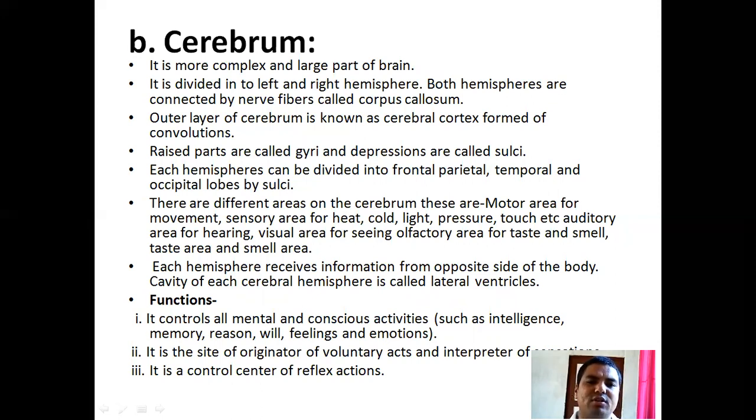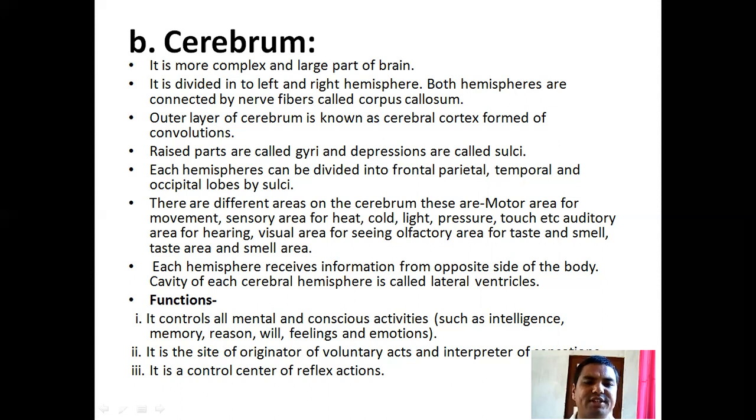The outer layer of the cerebrum is known as the cerebral cortex, formed of convolutions. Raised parts are called gyri and depressed parts are called sulci. Each hemisphere can be divided into frontal, parietal, temporal, and occipital lobes by sulci.